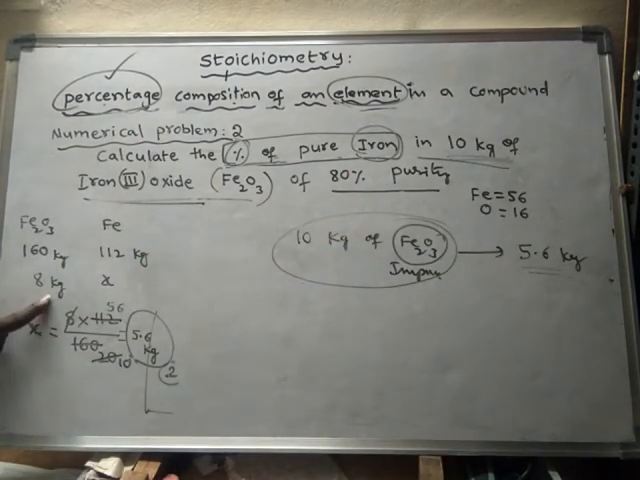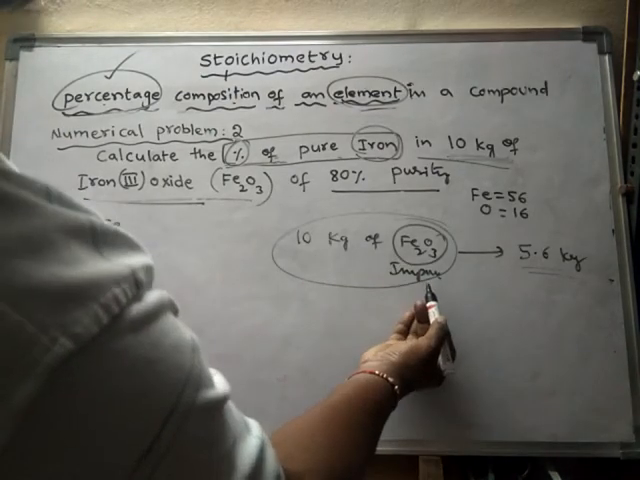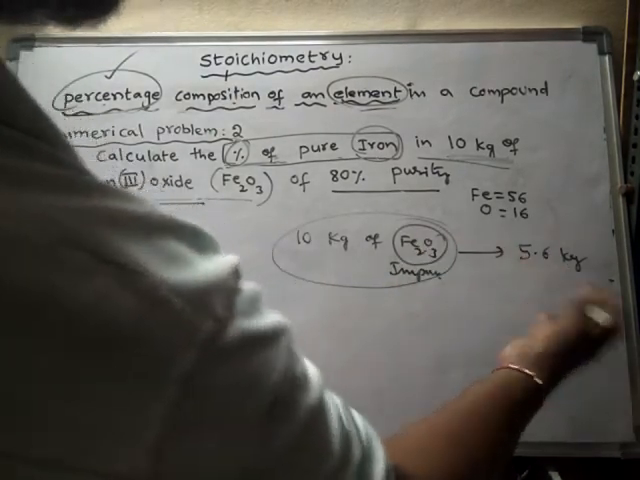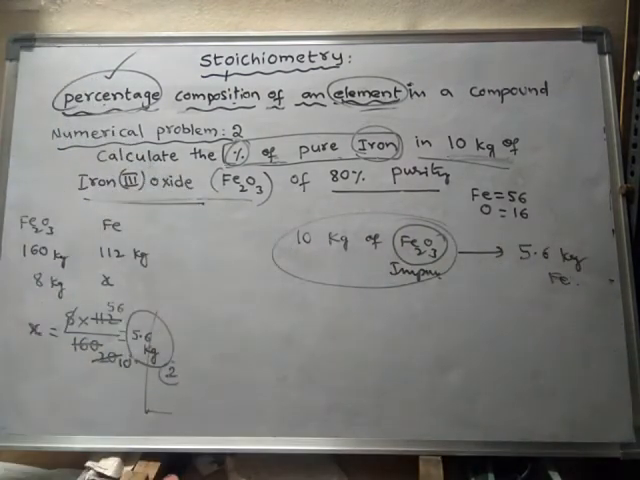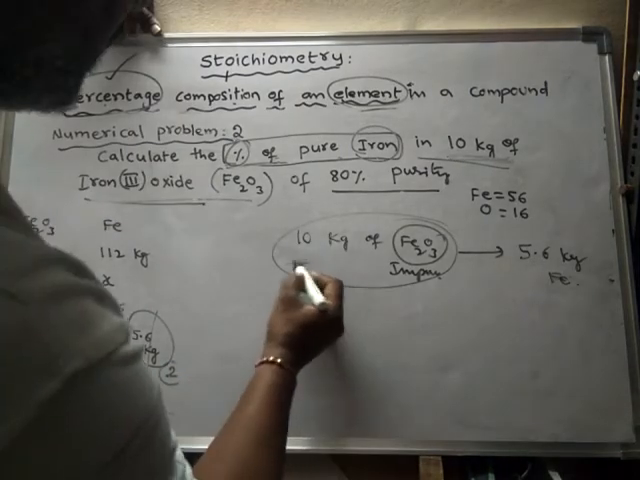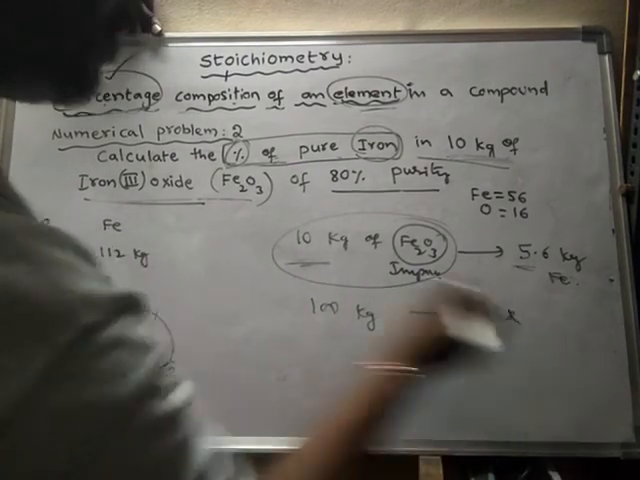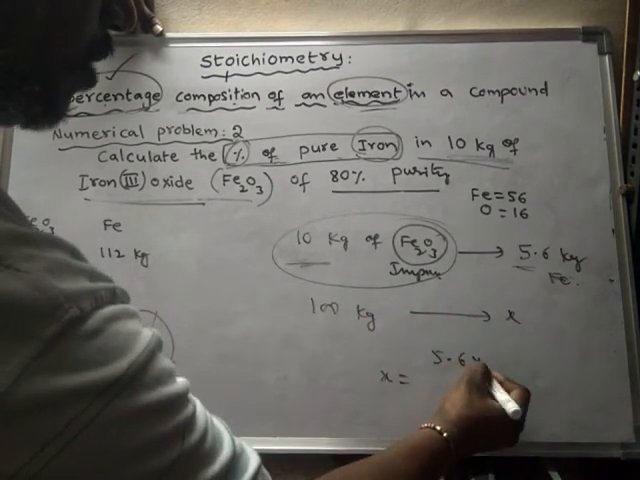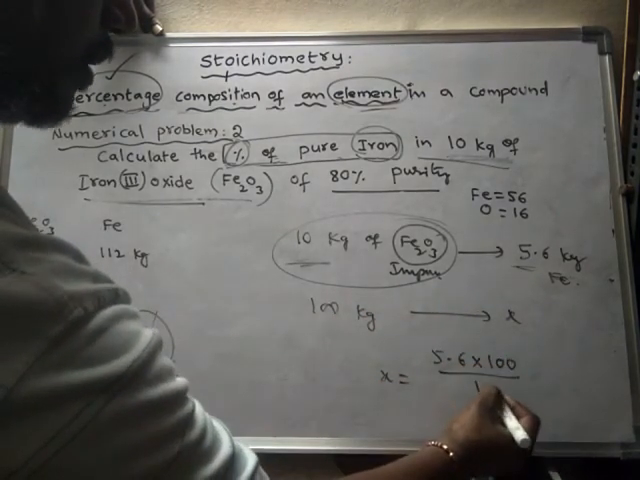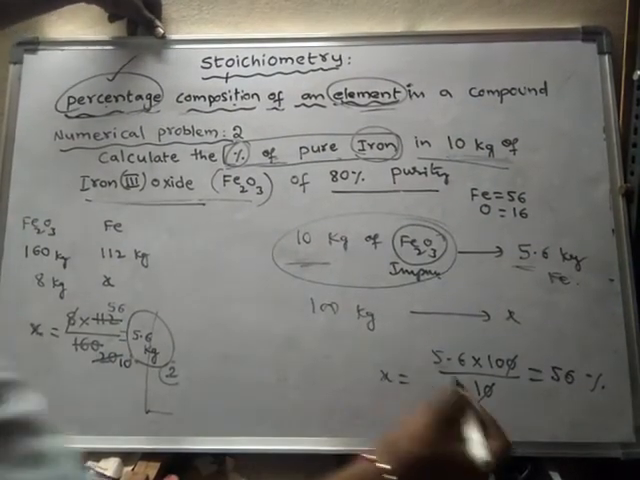That is why we got 8 kg of pure iron oxide. So in 8 kg of pure iron oxide the amount of iron is 5.6 kg, and 10 kg of impure iron oxide also has the same amount of iron, 5.6 kg. So per 10 kg it is 5.6. For 100 kg, it will be how much? Then x will be equal to 5.6 into 100 by 10. It will be 56%.